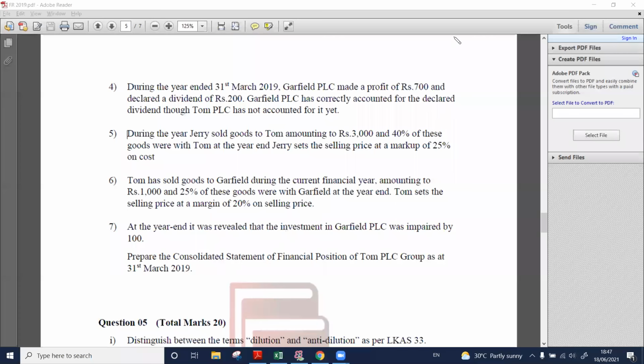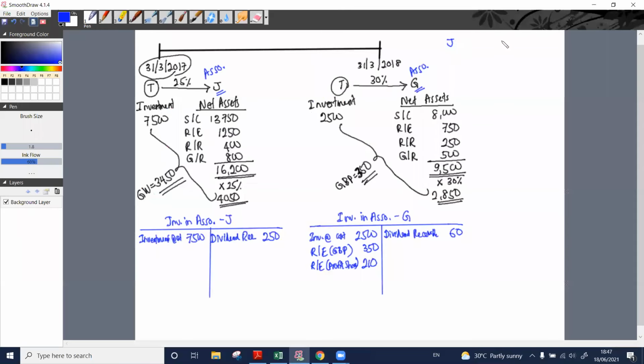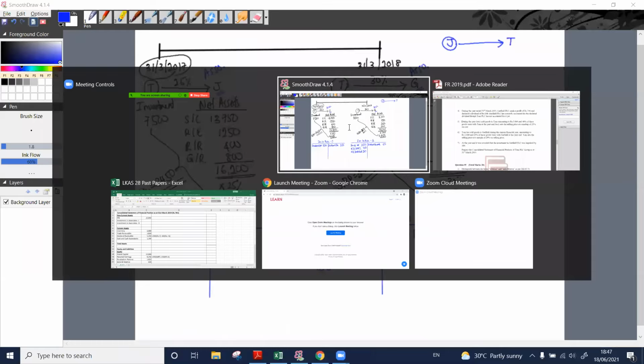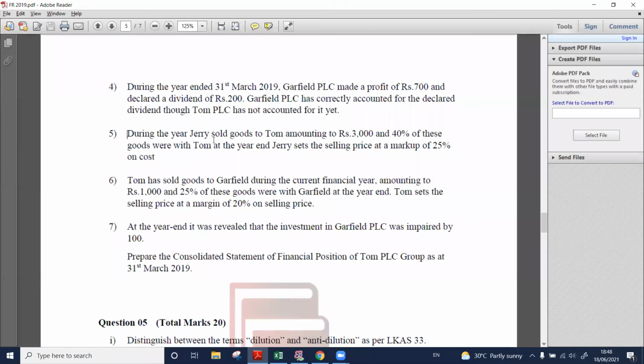Right? I will have it here. Jerry has sold goods to Tom. 3,000. 3,000 sale එකක් කරලා. 40% of these goods were with Tom at the year end.